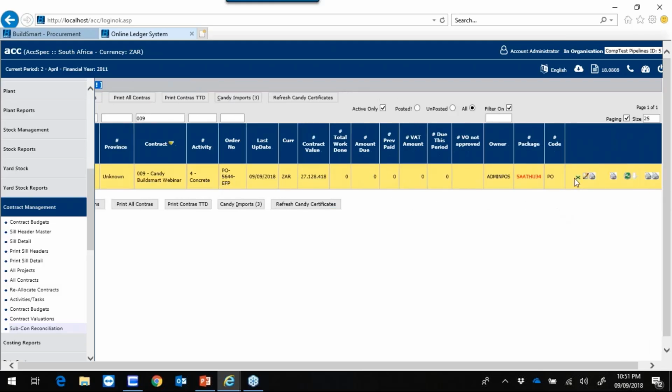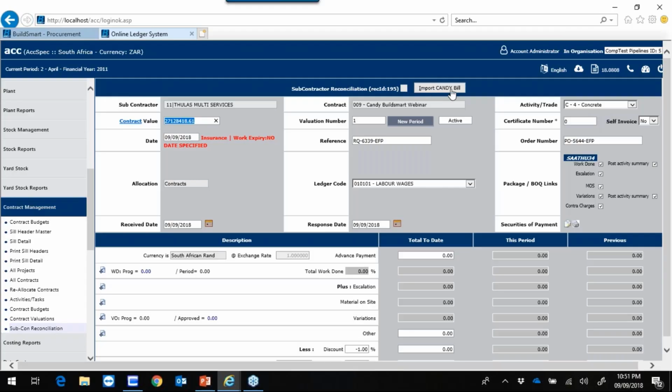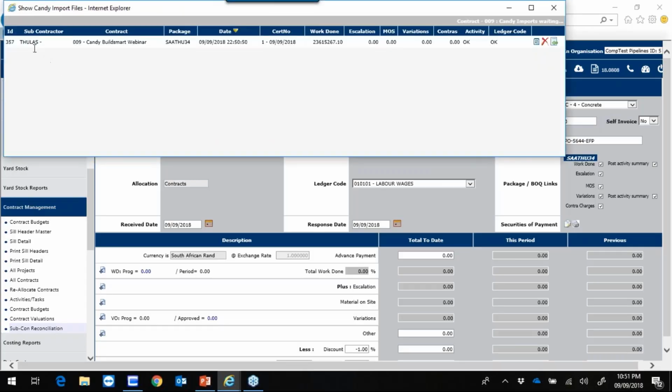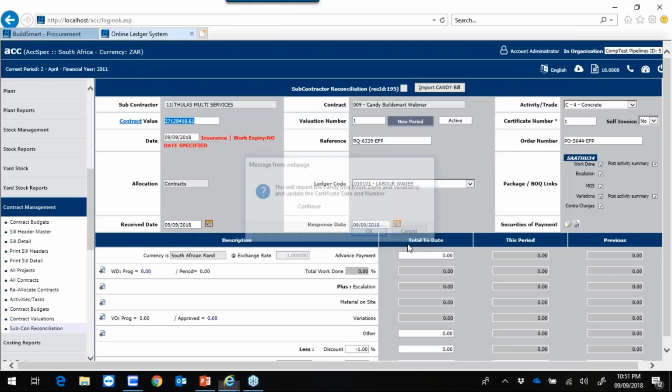I'll now go into Tulas for project 009 again, select edit, and now there's an import available. I'll click on import Candy certificate, select the correct certificate, click on import, click on OK.